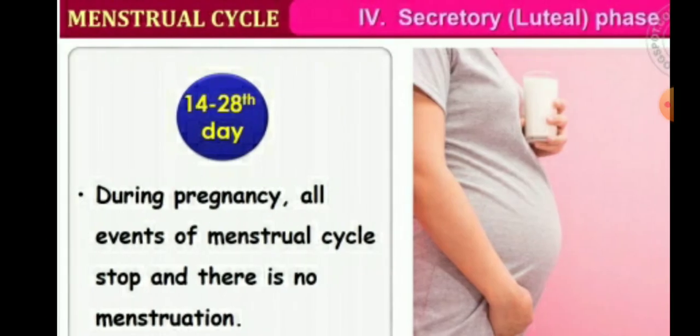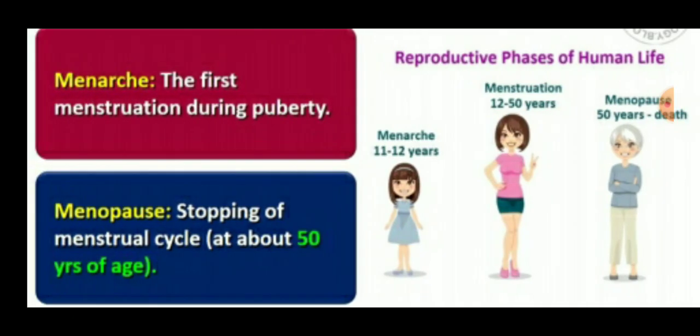So during pregnancy, all the four events which we have discussed stop, the menstrual cycle stops and there is no menstruation. Children, we know that menarche is the first menstruation during the puberty period, and menopause is the stopping of the menstrual cycle at about 50 years of age.